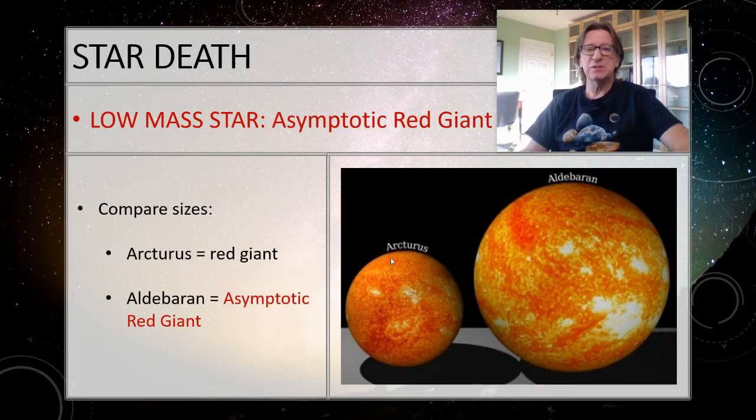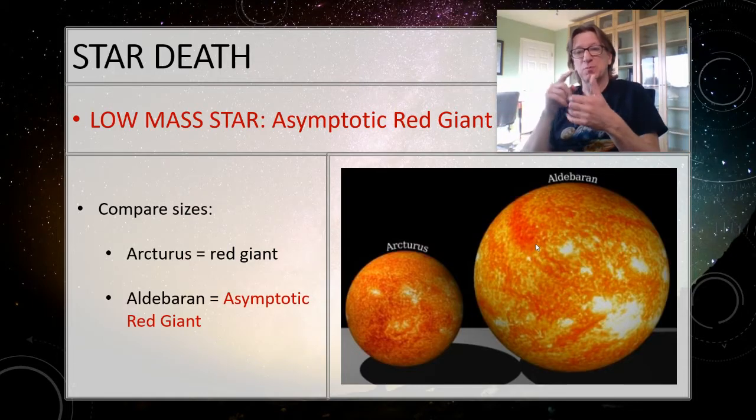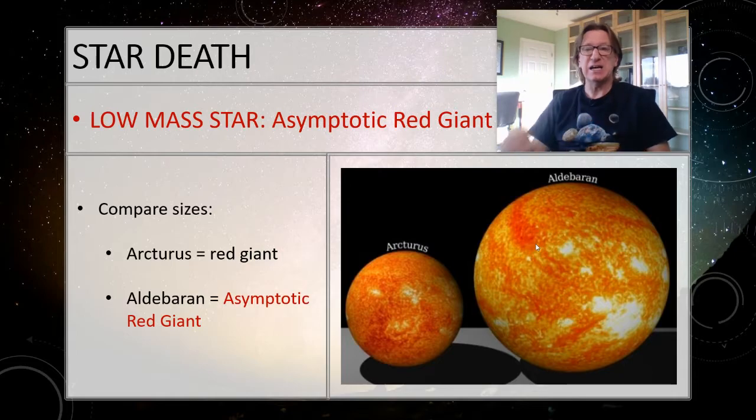So here's a comparison. This is Arcturus that we were looking at before. Sun is maybe about this big. So when the sun reaches the asymptotic red giant phase, it swells up to be really big. And at this point, it's eaten its children. Tasty. So Mercury, Venus, Earth, and Mars are all inside the star. So the orbit of Mars might be right about here. The sun is only going to be a small little dot right about here. And Aldebaran is another star that you can see with your naked eye. It's not terribly hot, but it's very bright just because this thing is so huge. So Aldebaran is a good example of an asymptotic red giant.